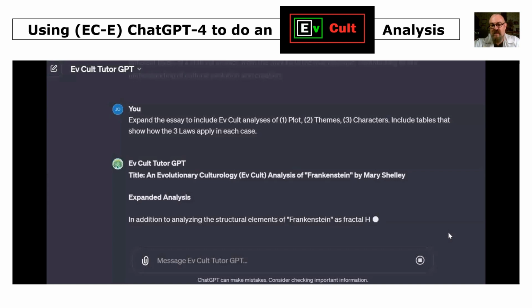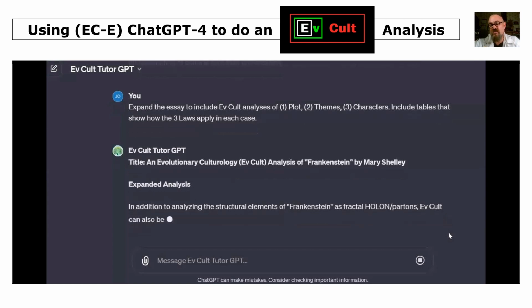And as it's pointing out, in addition to those structural elements of chapters, paragraphs, sentences, words, characters, we can analyse other units of culture in the novel, or other elements, which are plot, themes, characters. And of course, it's an ambiguous term, characters. It's a tool or a word that can be used in many different ways.